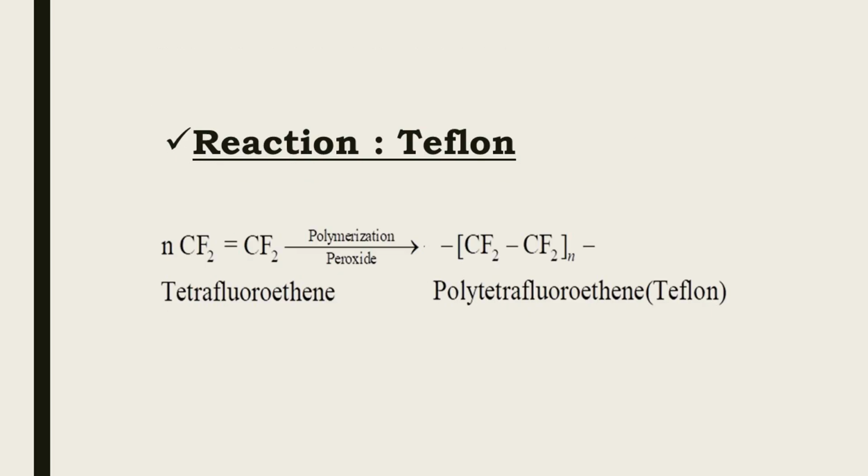The reaction is as shown in figure. N times CF2=CF2, that means N molecules of tetrafluoroethylene in presence of hydrogen peroxide undergo polymerization and there is formation of Teflon, that is (CF2)n.